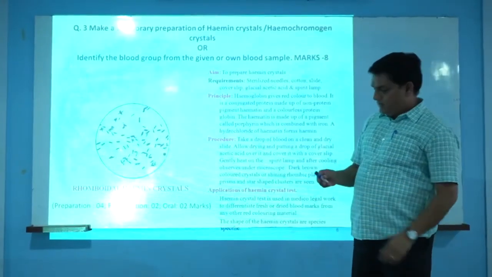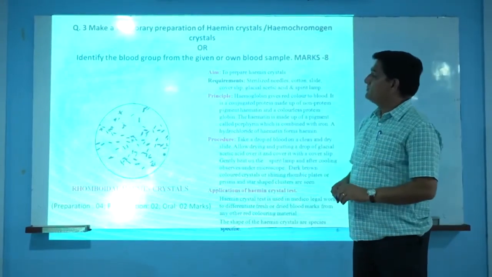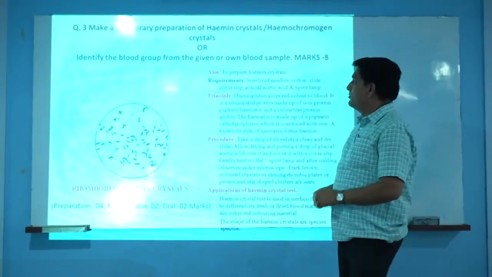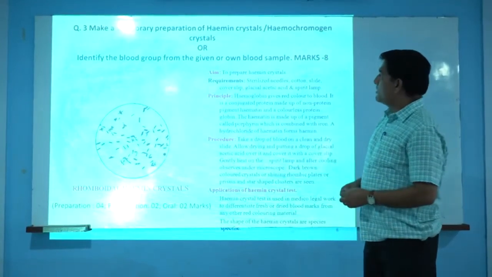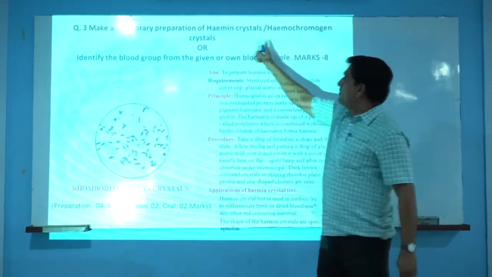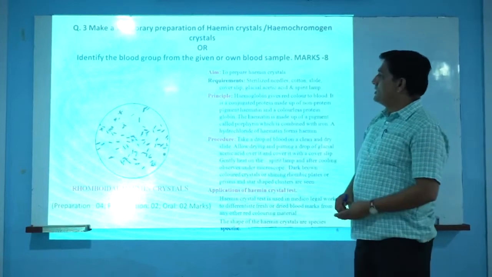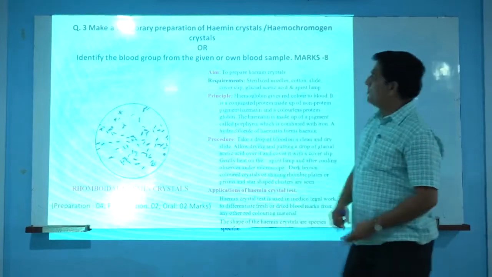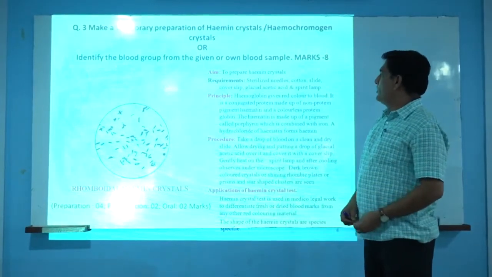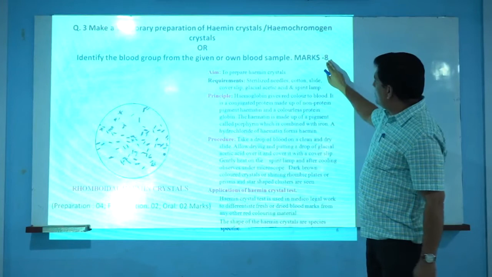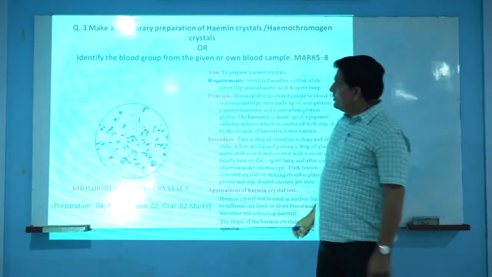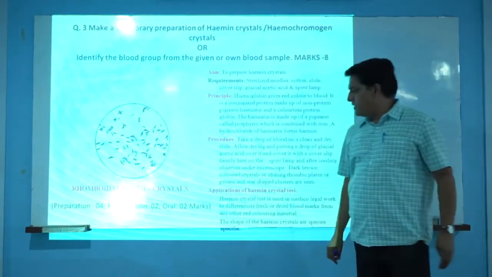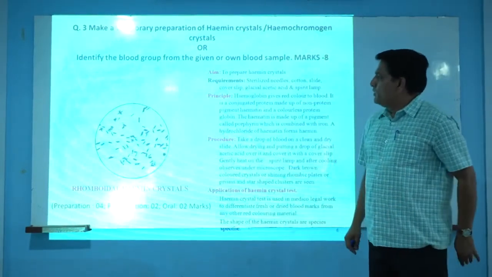Okay, question number 3. First of all, let us see what question number 3 is. Question number 3 is a temporary preparation of hemin crystals, that is, a hematological preparation. For this question there are 2 options. Either we have to prepare hemin crystals or haemochromogen crystals. Here we have taken another option, that we have to identify the blood group from a given or our own blood sample. This question is also for 8 marks, and the distribution is 4 marks for preparation, 2 marks for presentation, and 2 marks for oral.